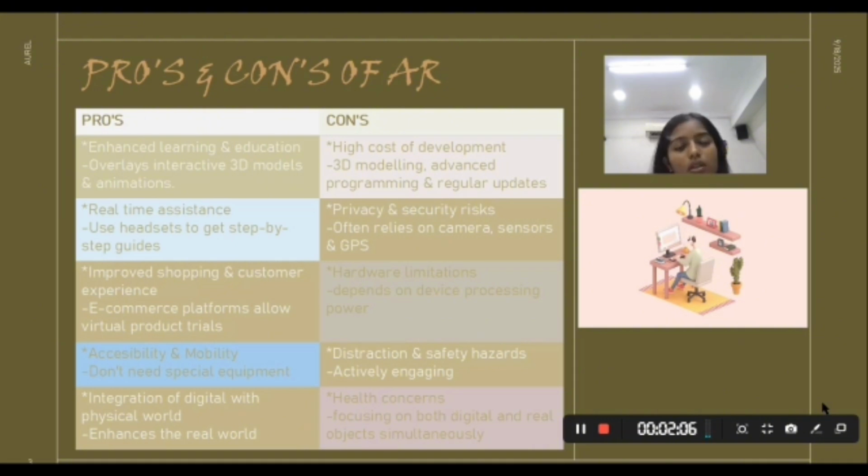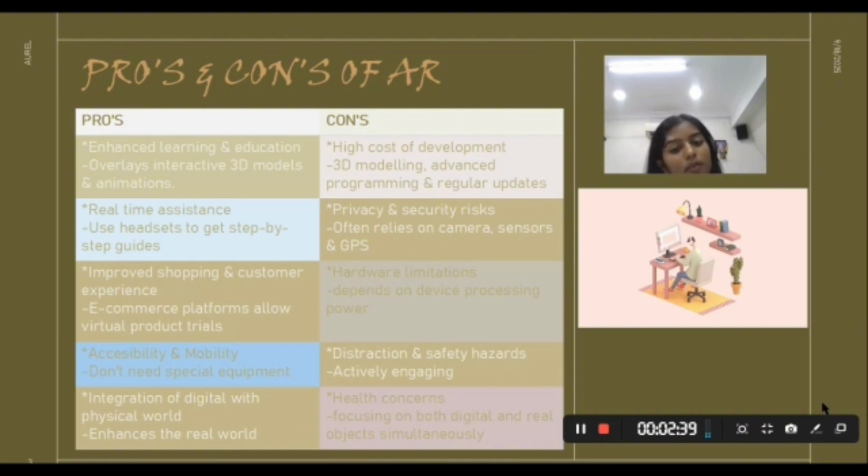Cons: high cost of development compared to VR. It's not as costly, but it is still costly. Privacy and security risk. You give permissions to apps and websites you don't really know much about, which puts your security at a risky level. Next, hardware limitations depend on device processing power, like your battery can get overheated or affected, which affects the efficiency of your battery. Next, distraction and safety hazards. You're actively engaging in it, which can cause a lot of dangerous things to happen, like accidents.